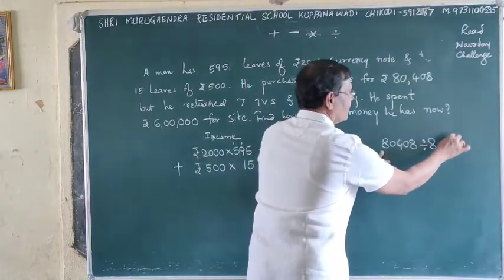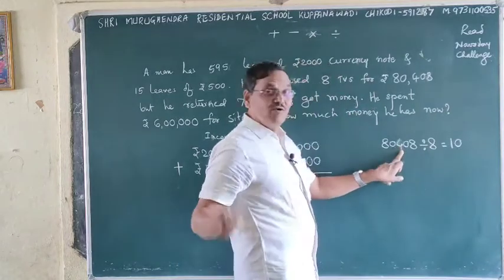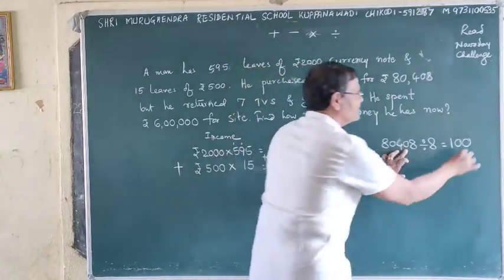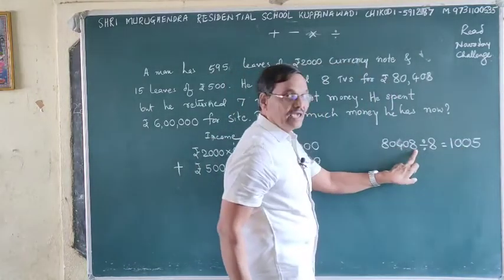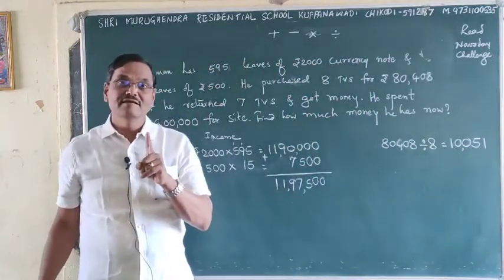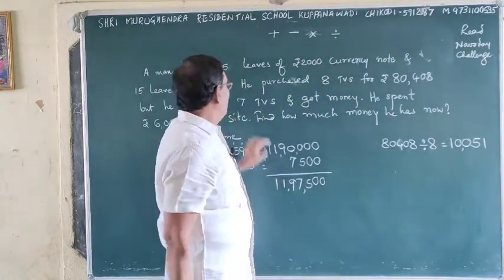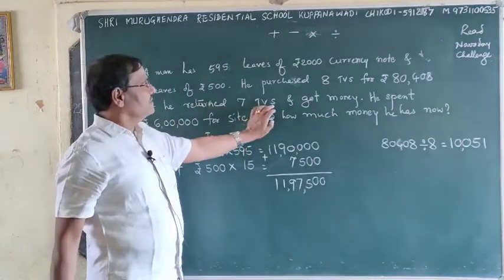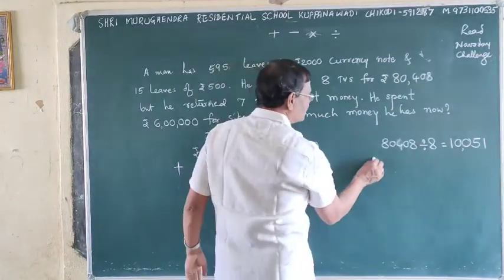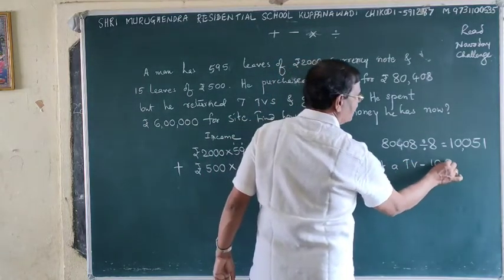See, 8 1s are 8. Not divisible. 0 take. 4 taken. Not divisible. Again 0 taken. 8 5s are 40. And here we came, 8 1s are 8. Then what is the value of 1 TV? That is 10,051. But he returned 7 TVs and got money also. So, the cost of a TV is 10,051.